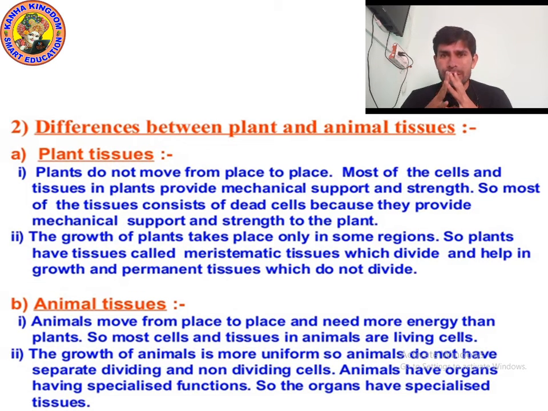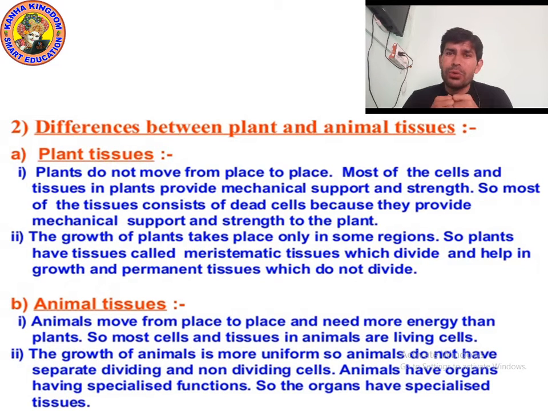Now let's talk about animal tissue. Animals move from one place to another. Yes, but plants do not move from one place to another and need less energy. Yes, plants need less energy, animals need more energy. So most cells and tissues in animals are living cells. Yes, in animals most of the cells are living cells, but in plants most of the cells are dead cells. Okay. Because plants need less energy, animals need more energy.